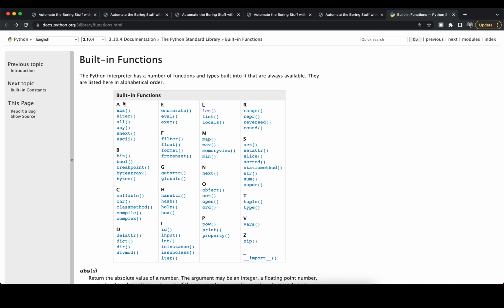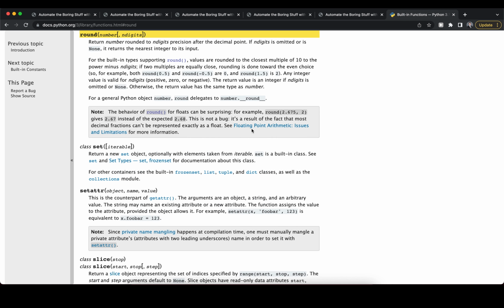Now if we switch back, we can see a number of additional built-in functions, and one of the ones available to us is the round function. If we click on that, we can see that the round function returns a number rounded to a certain number of digits after the decimal point that we can specify in the function. And if we don't provide a value, so if we just type in a number, then it returns the nearest integer to the input.